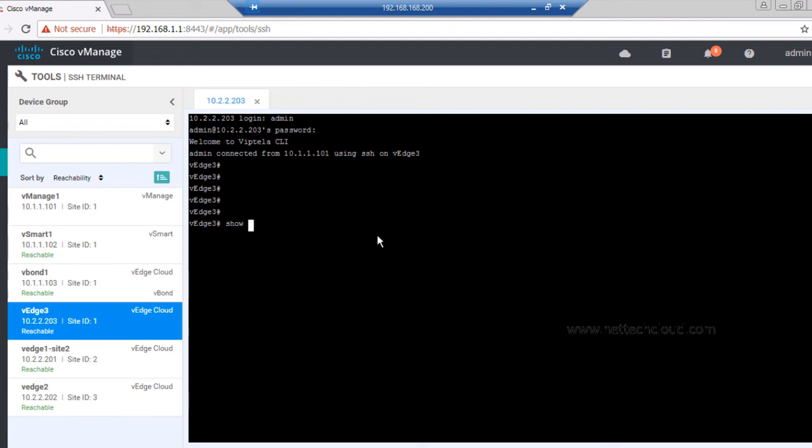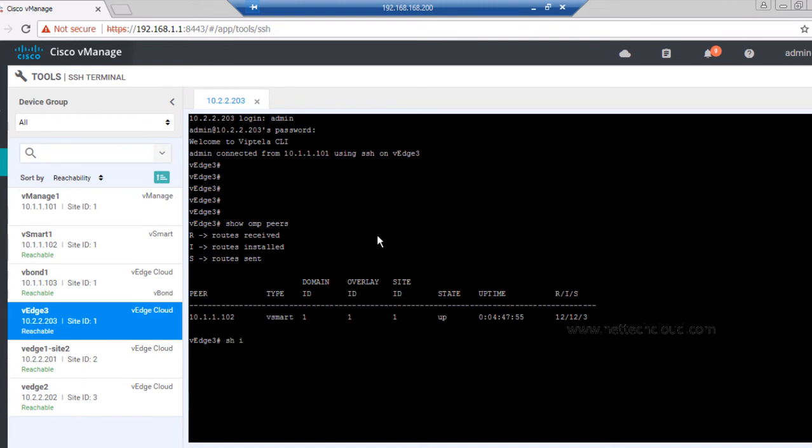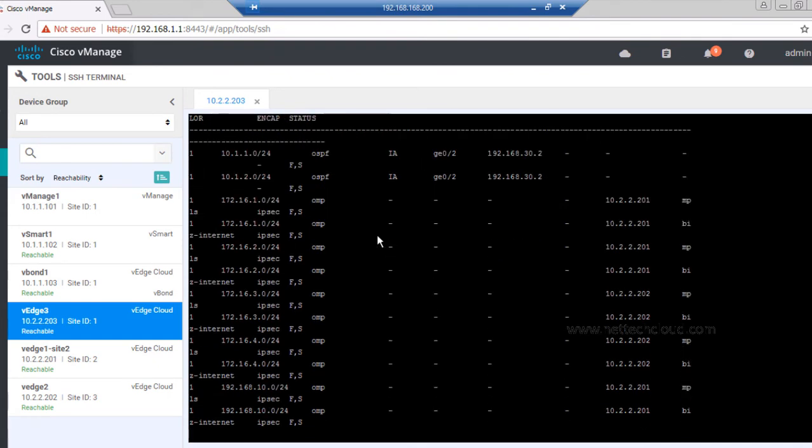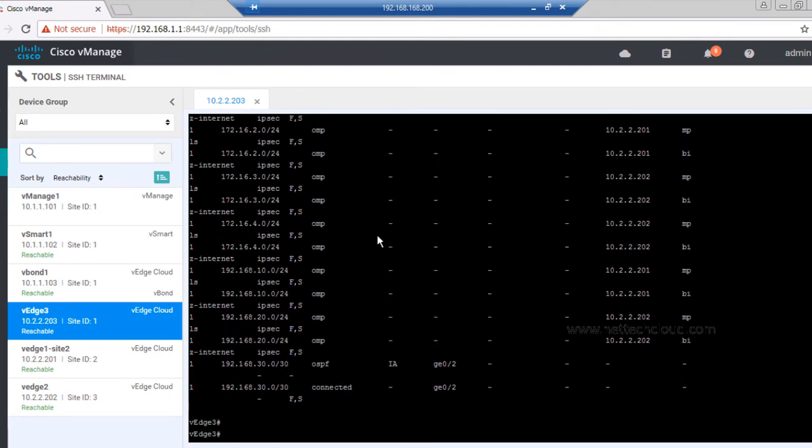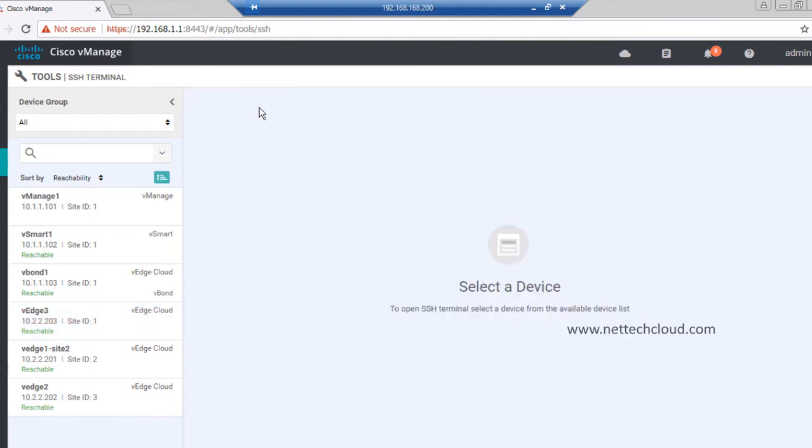So now here I can check the OMP peers, control plane, other stuff, even show IP routes for VPN1. You can do all this, right? So in case you want to run a command on a specific device, really you don't need to go there.